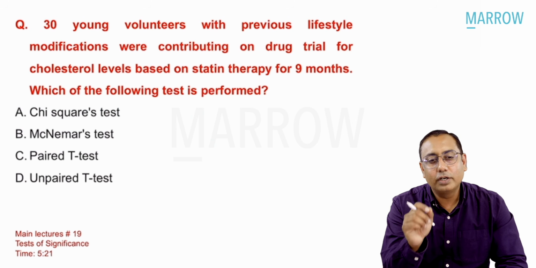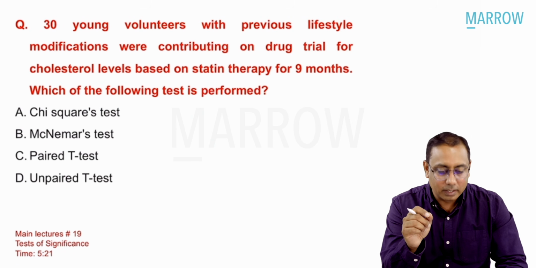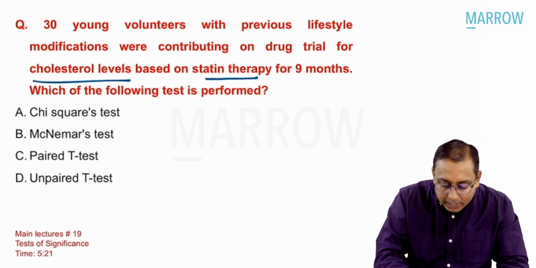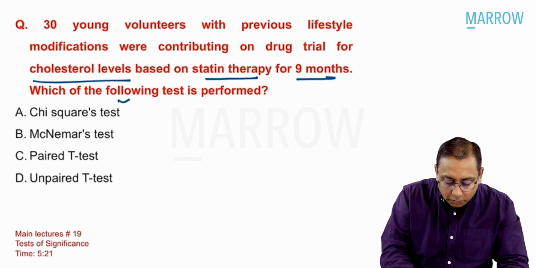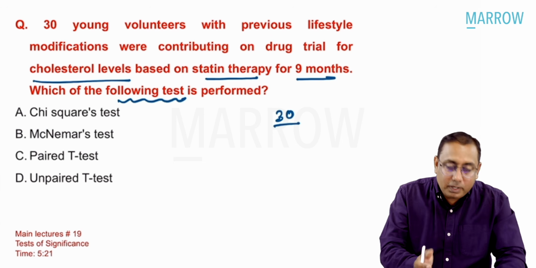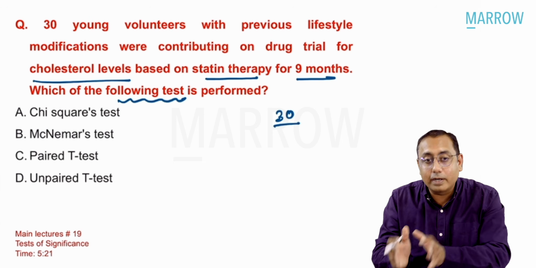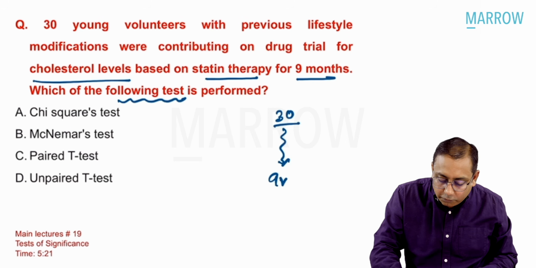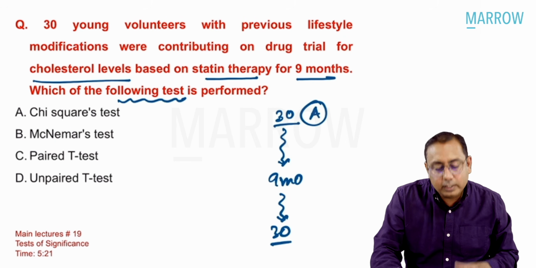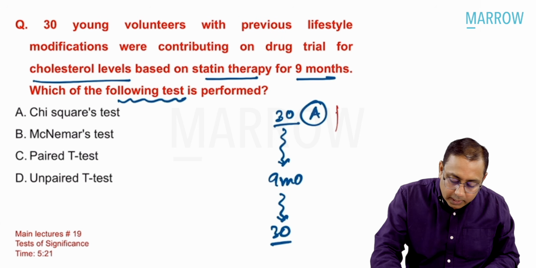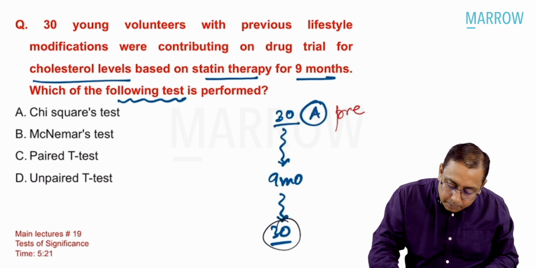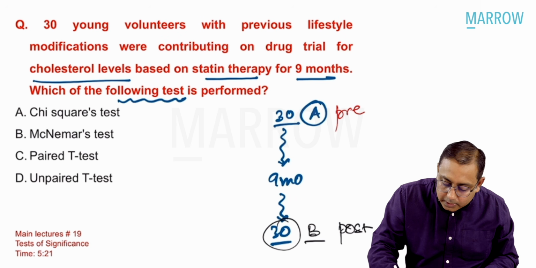Going to the next MCQ, 30 young volunteers with previous lifestyle modifications were contributing to a drug trial for cholesterol levels based on statin therapy for 9 months. So which of the following tests will be performed? So common sense, you can see that the drug trial went on for 9 months, and then they would see the 30 individuals' level in the start, that is what we call the pre-testing, and then they would also see in the last part what happened to their cholesterol levels, that is called the post-testing.